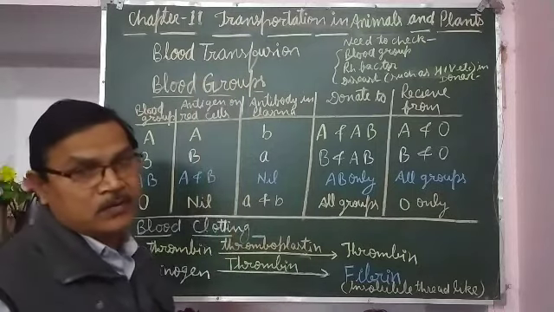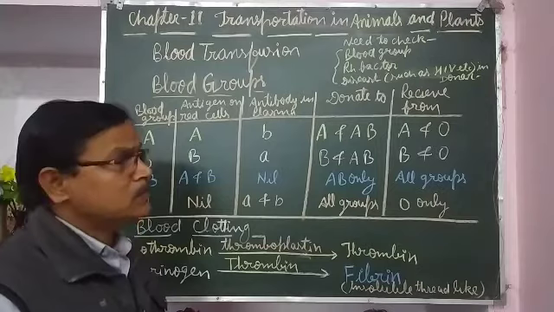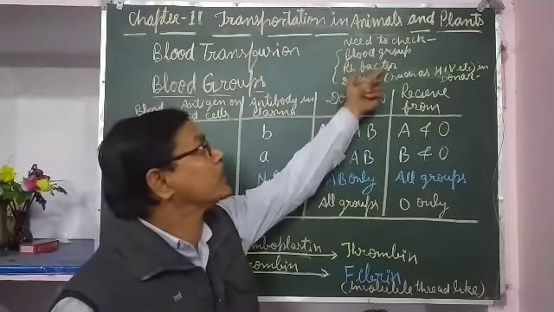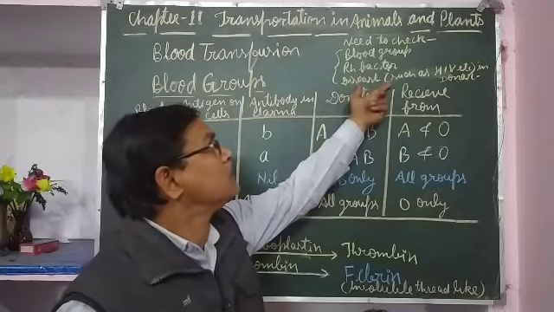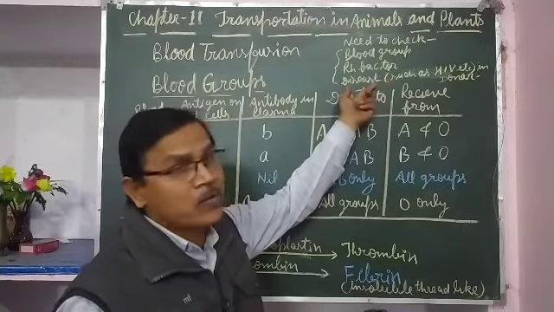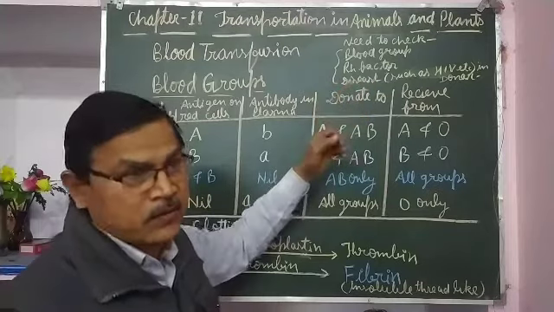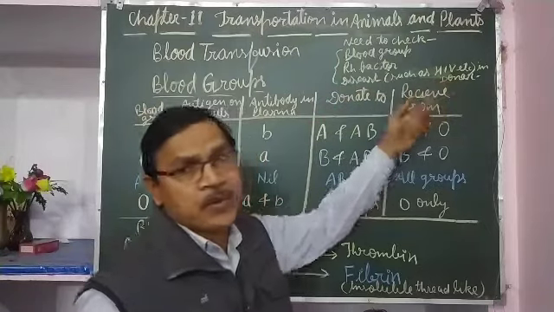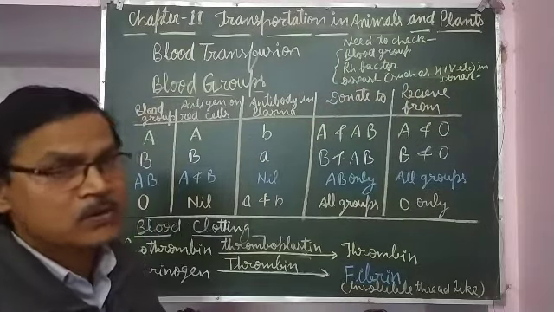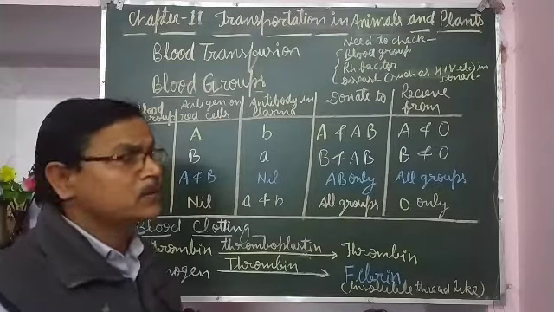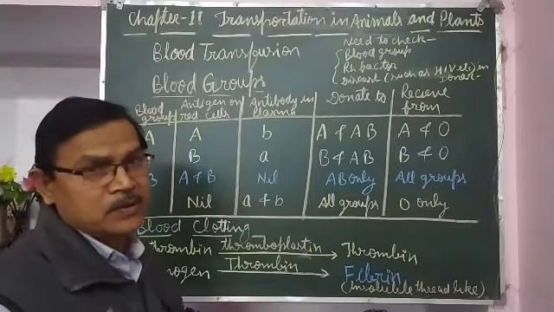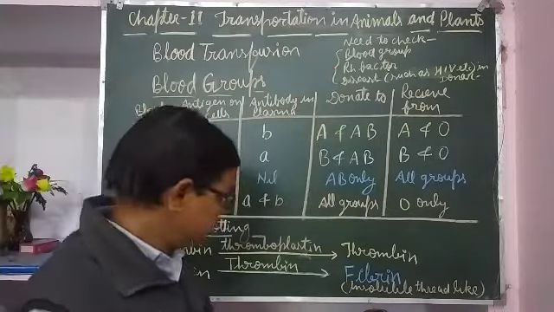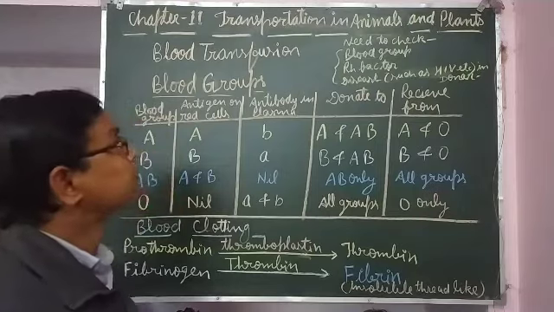Before transferring the blood, some things are checked: the blood group, Rh factor and disease. The donor should not suffer from any severe disease such as HIV, etc. So the donor's body is checked so that it does not have any disease, otherwise the recipient will also suffer from that disease. So these things are checked before transferring the blood into the body of the patient.